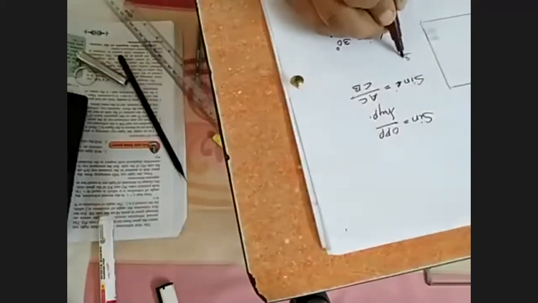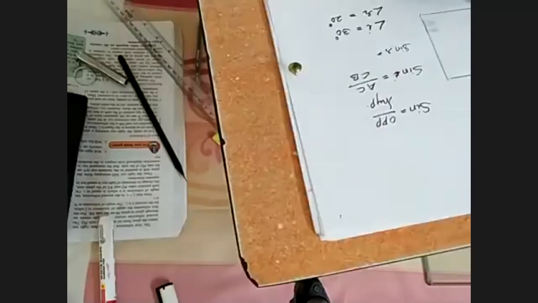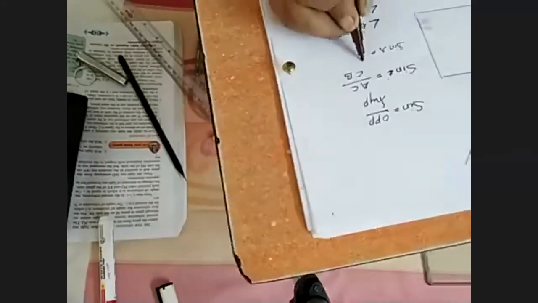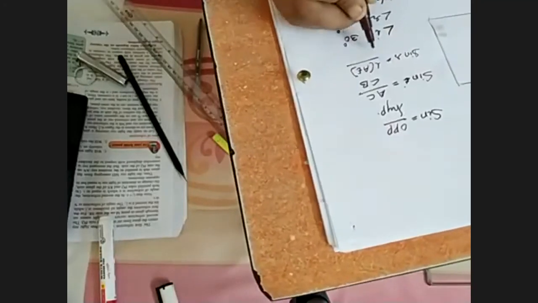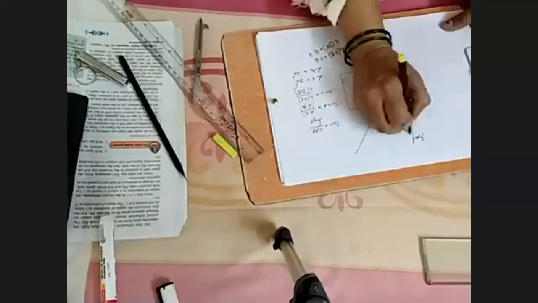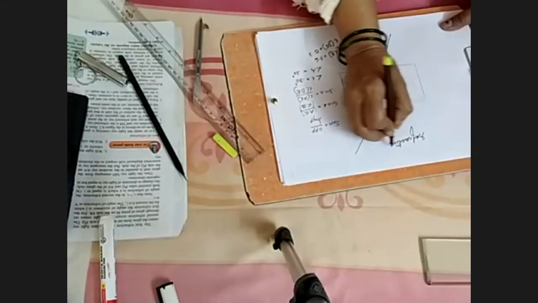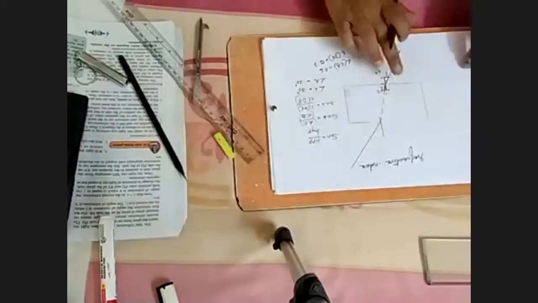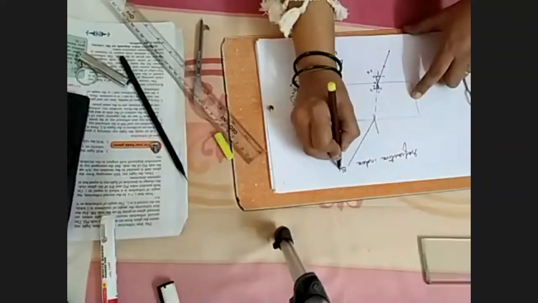And sine R is equal to length AE upon length DE. So you have to find out this length, and afterwards we are going to get the refractive index of this glass as sine I upon sine R. Whatever measurement you get here, suppose X and here you got Y, it will become X upon Y.